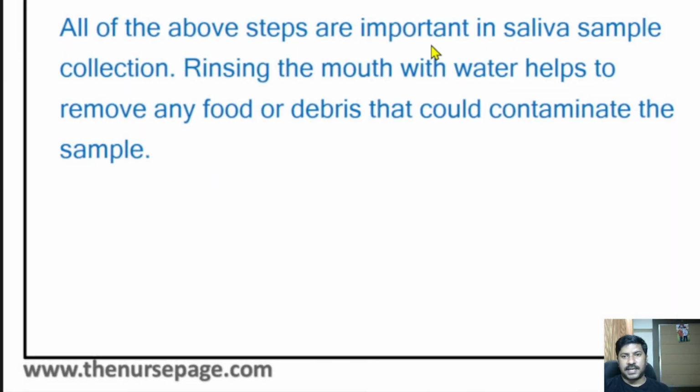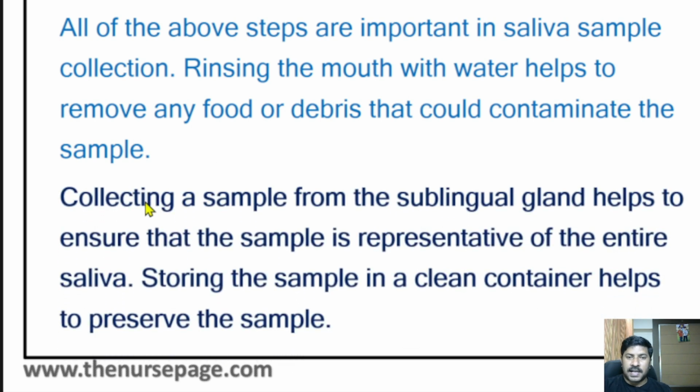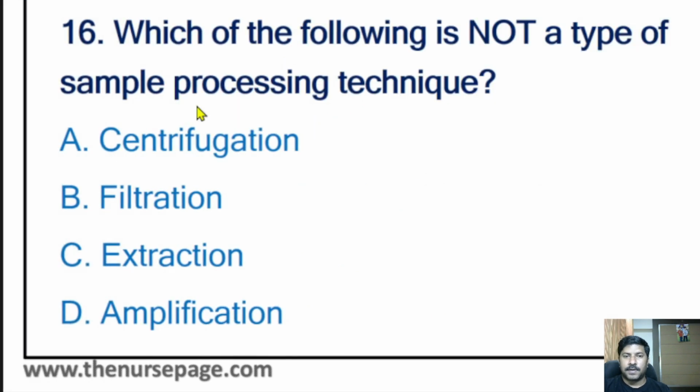All of the above steps are important in saliva sample collection. Rinsing the mouth with water helps to remove any food or debris that could contaminate the sample. The important thing is rinsing with plain water only. No need to use any antibiotic solutions. Collecting a sample from a sublingual gland helps to ensure that the sample is representative of the entire saliva. Storing the sample in a clean container helps to preserve the sample.